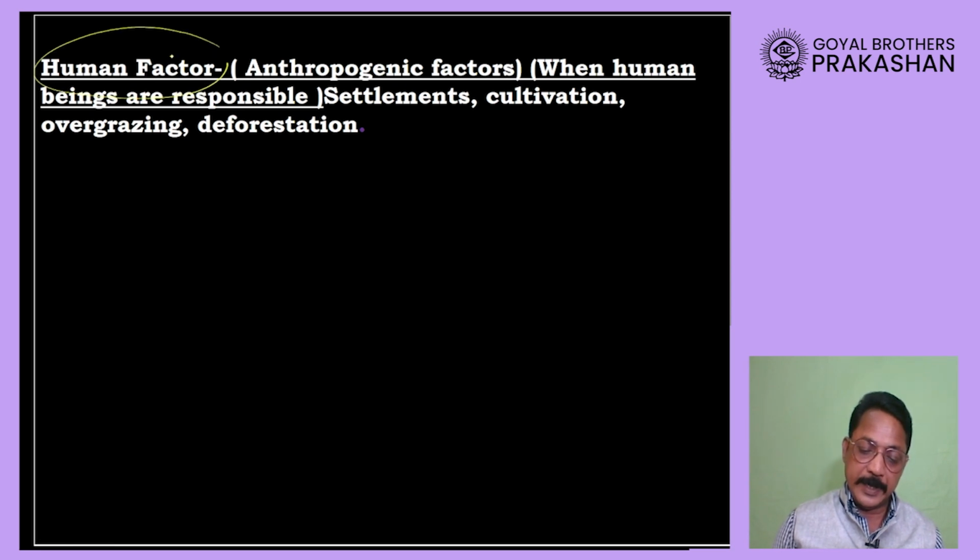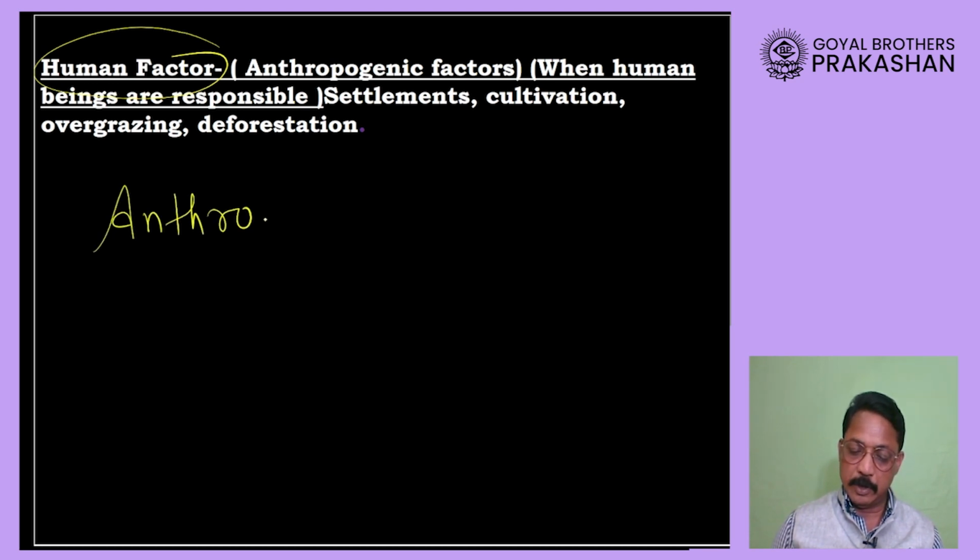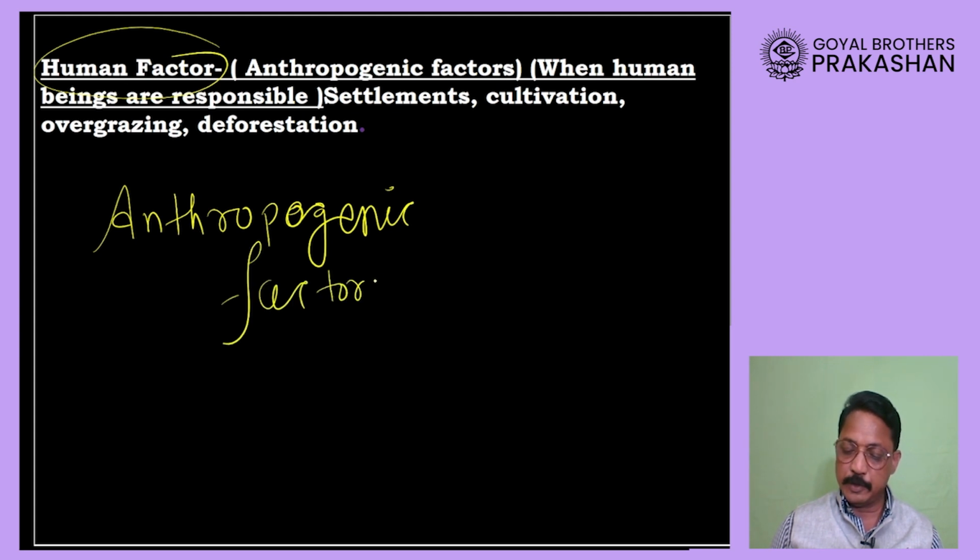Even human beings are also responsible for erosion. When human beings are responsible, we call it by the name anthropogenic factors. Anthropogenic factors refer to the erosion carried out by human activities.